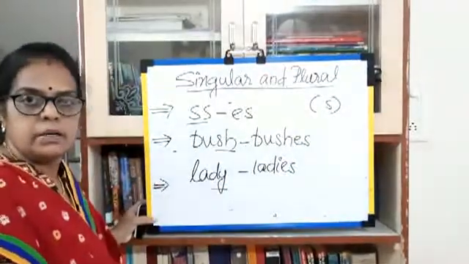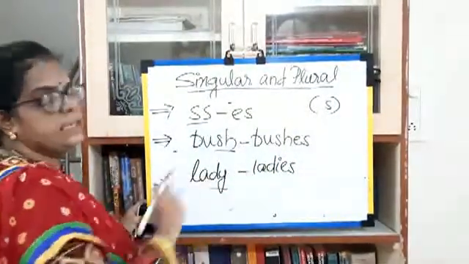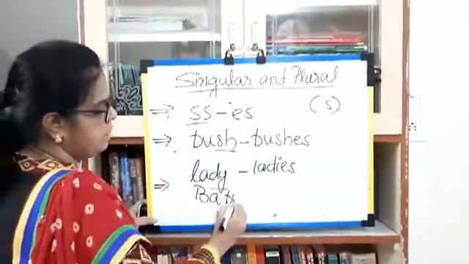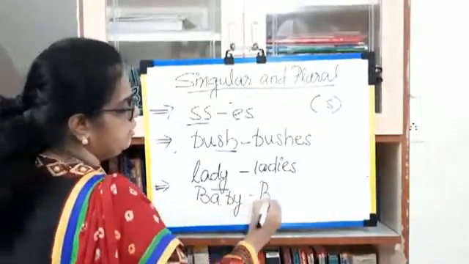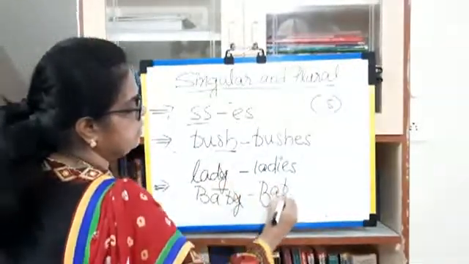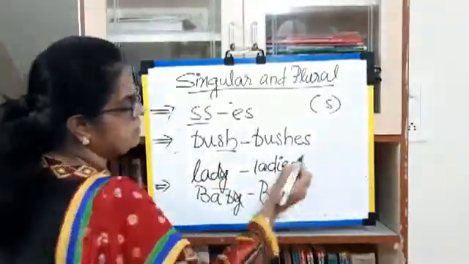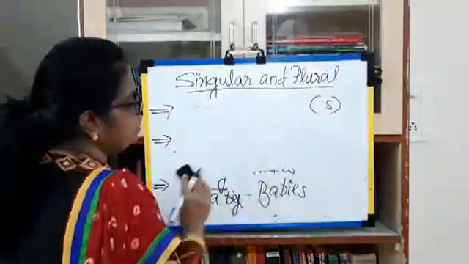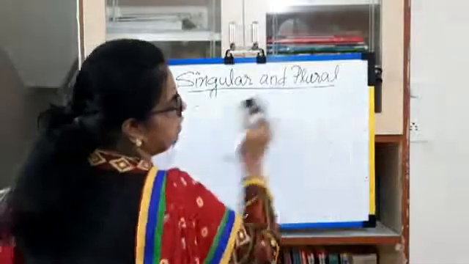Ladies. Okay? Baby. We remove this Y and add IES. Okay? This way we make a singular into a plural.